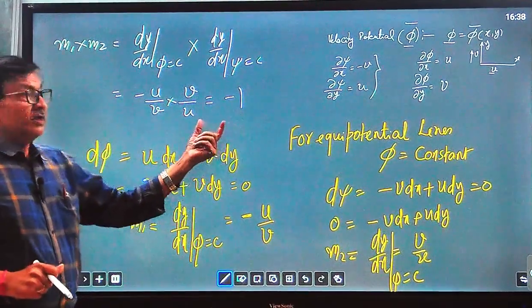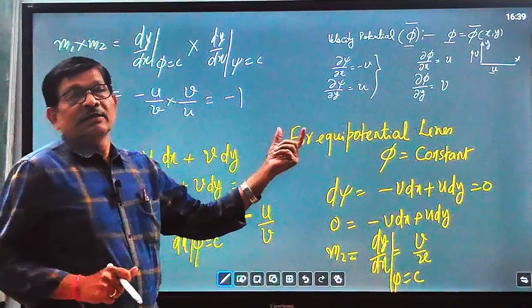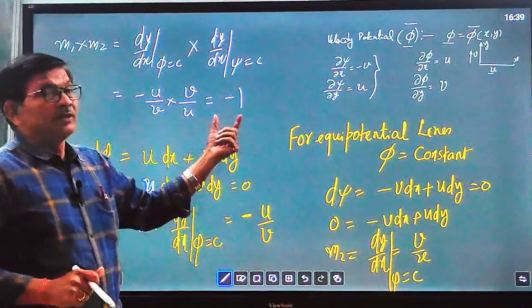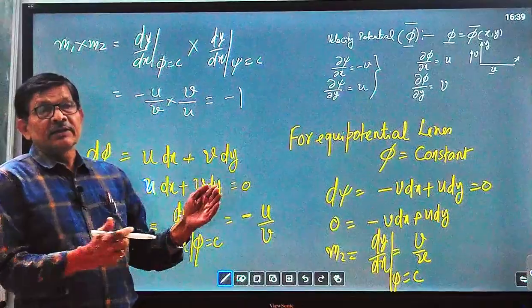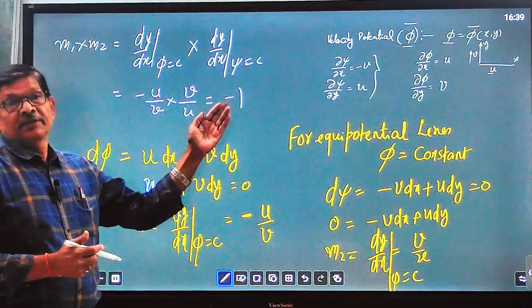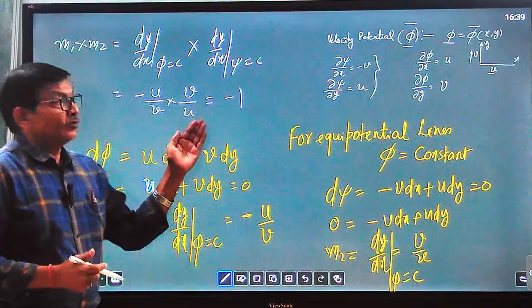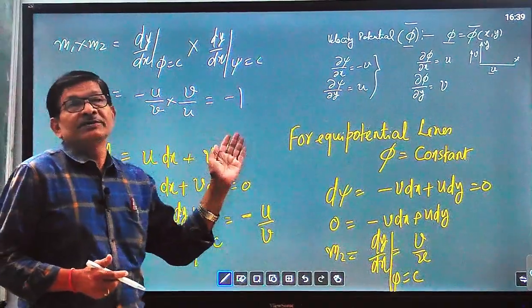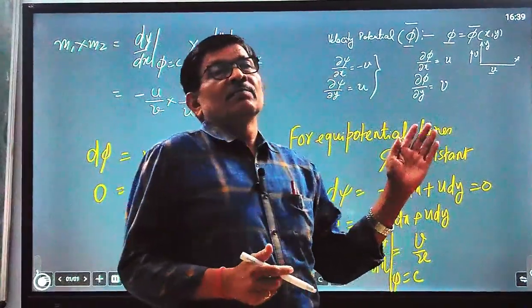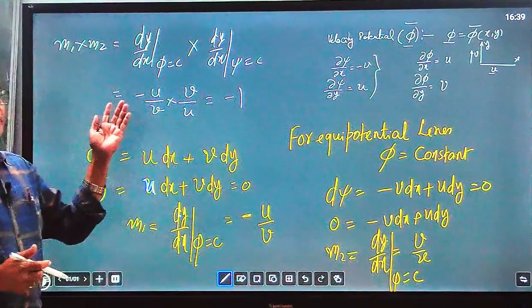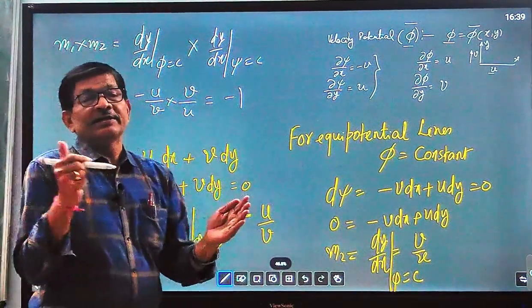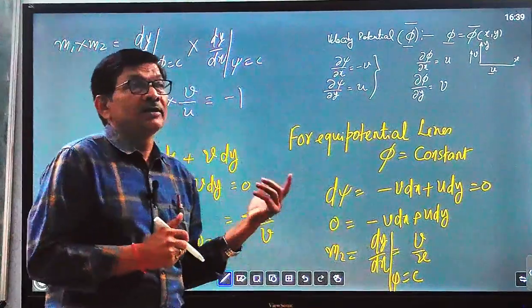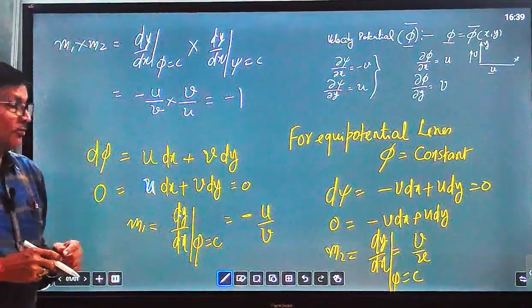Phi equal to constant equipotential lines and psi equal to constant stream lines both intersect at 90 degrees. This is the condition of orthogonality: as we have studied in geometry and mathematics, when the product of two slopes equals minus 1, then these lines intersect each other at 90 degrees.